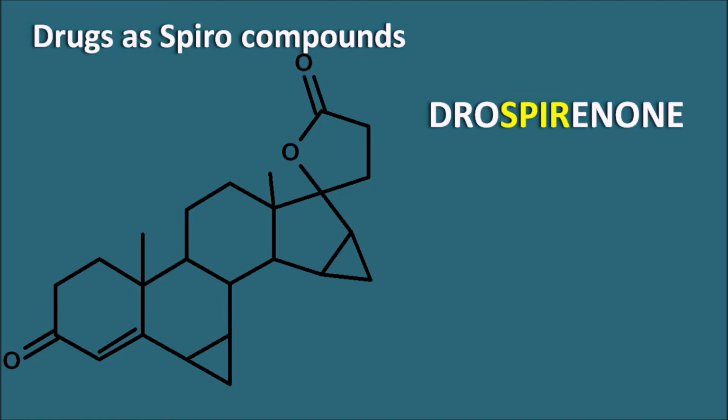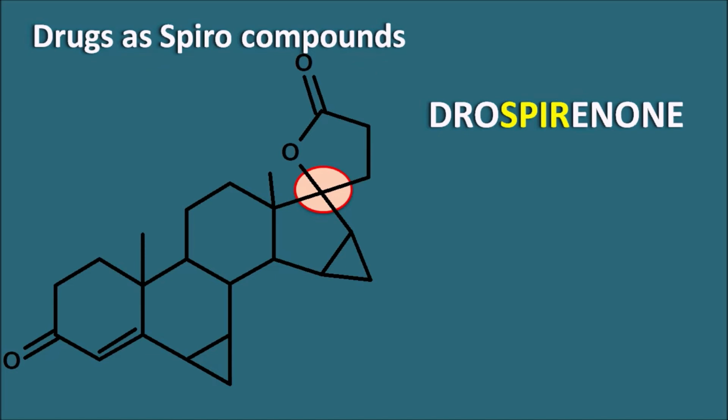This steroidal nucleus is going to form a spiro linkage at the 17th position, and is also having a few cyclopropane fusions at the 2 positions. So there is drospirenone. You can observe here this spiro linkage is present at the 17th position. Within the name you can observe the letter spiro, which indicates a spiro compound.